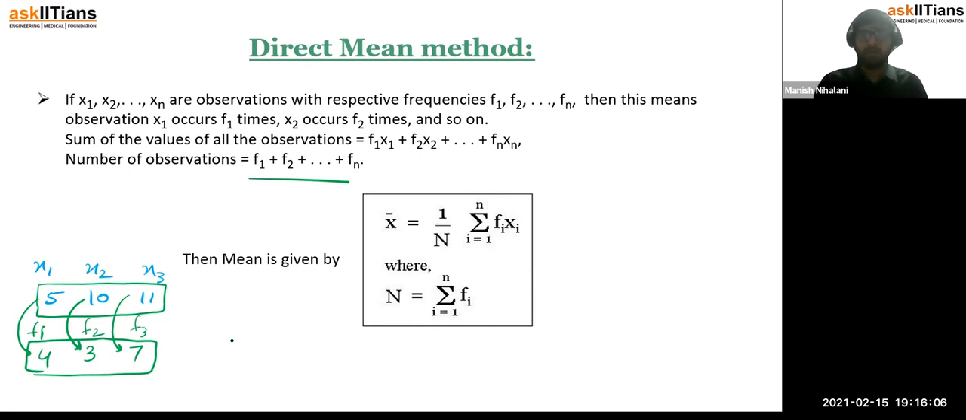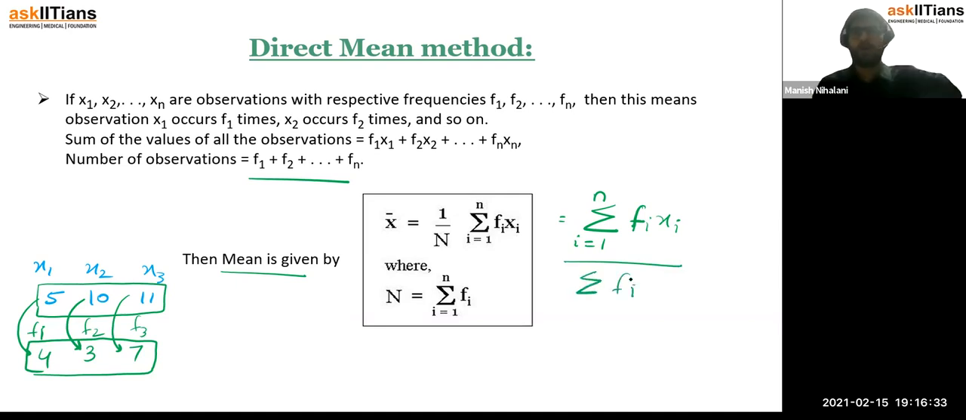So to formulate it in brief, we would say mean is nothing but summation of fi into xi, frequency into the observation, then you add all those, where i is from 1 to n, which means if there are n observations, you will have to do this for all of them and add all of them, divided by summation of fi. What do you mean by summation of fi? Which means the total number of observations, right? Summation of fi is the total number of observations. Okay, this is the direct mean method.